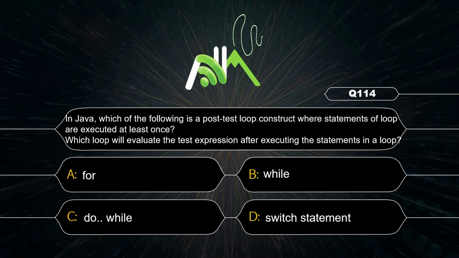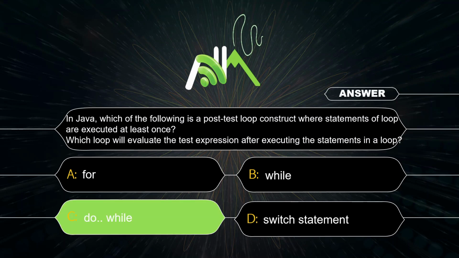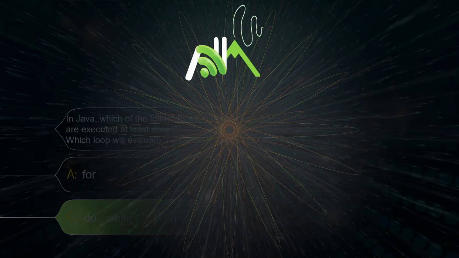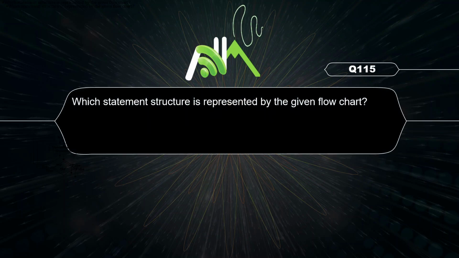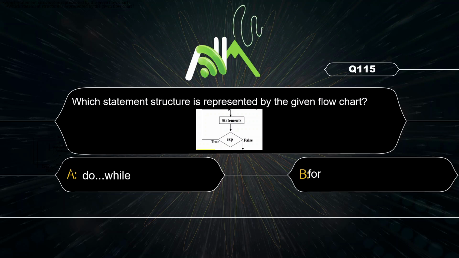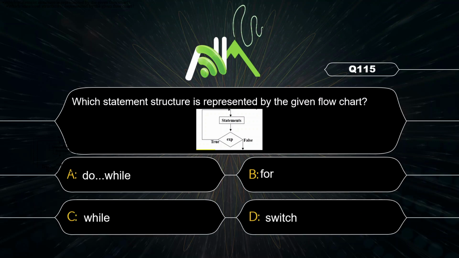In which loop statement are executed at least once, or it will check the condition after executing the statement, that is do while. This is the loop of do while.